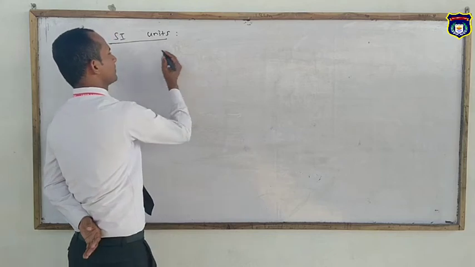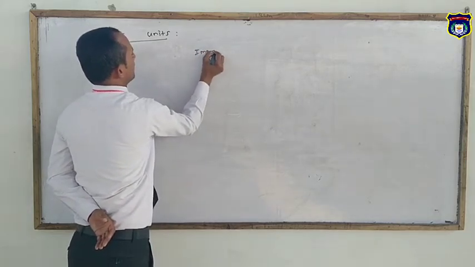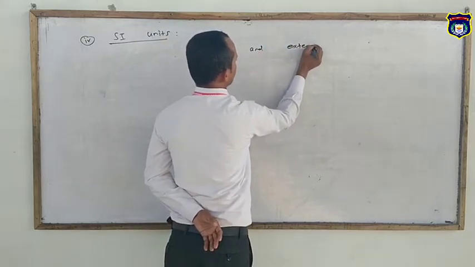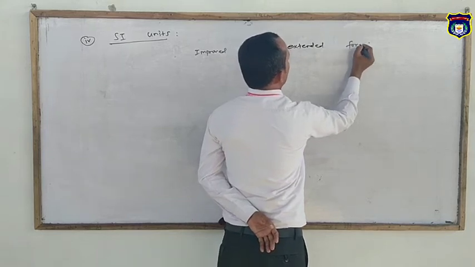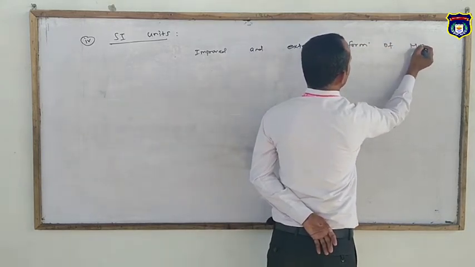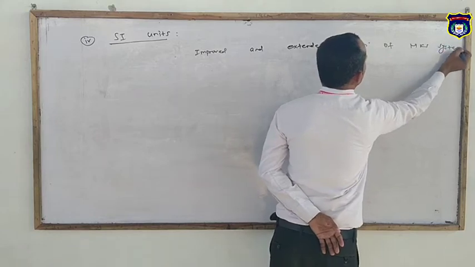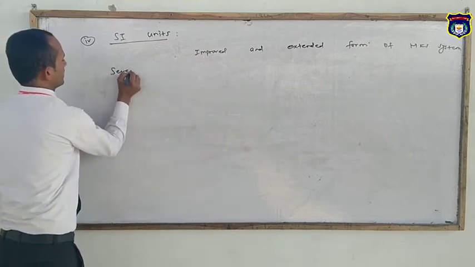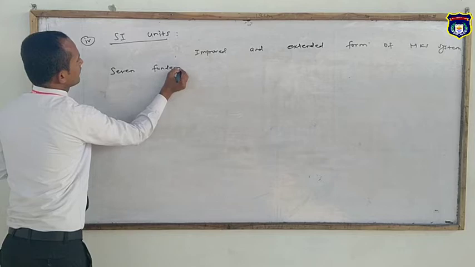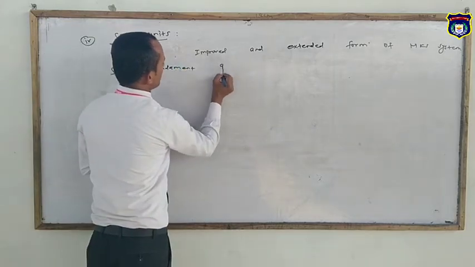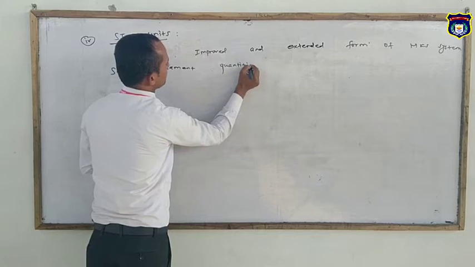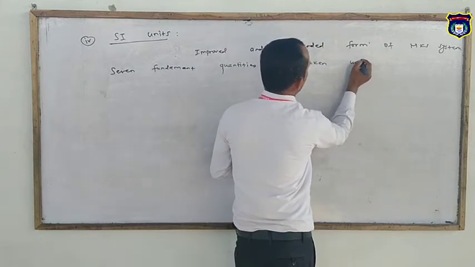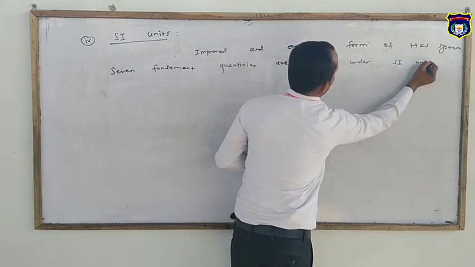It is an improved and extended form of the MKS system. In this system there are seven fundamental quantities taken under SI units.